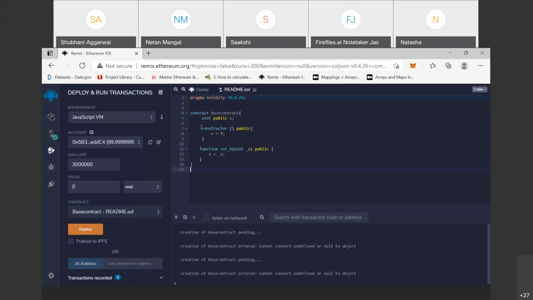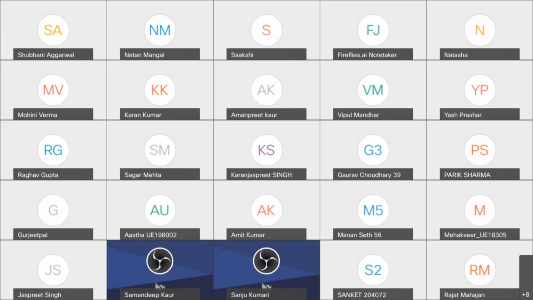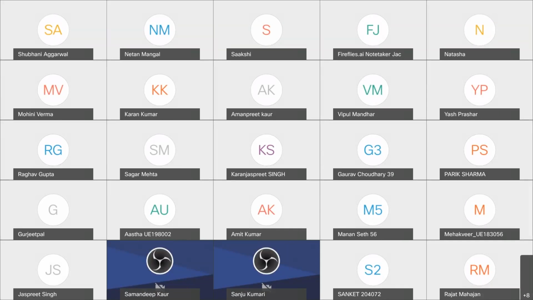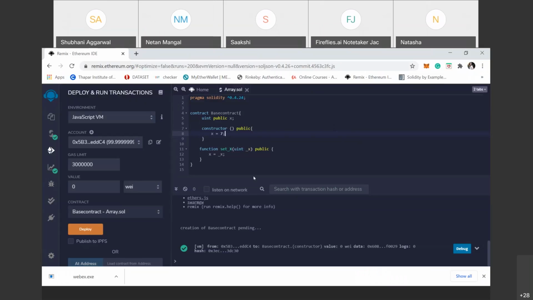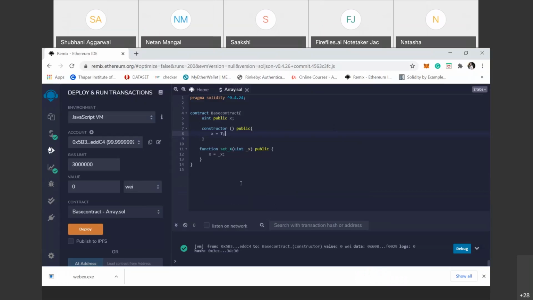I disagreed with the new instructions, so that's why there is some problem in this Remix. I'll just share the screen of Chrome. Yeah, this is Remix on Chrome. Here I agree to the new instructions given by Remix.